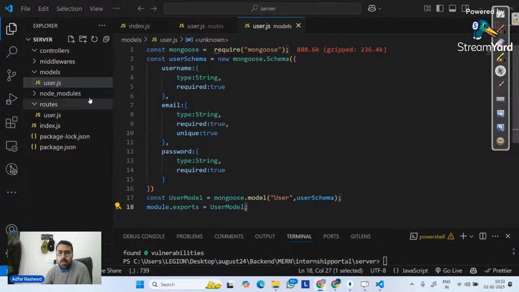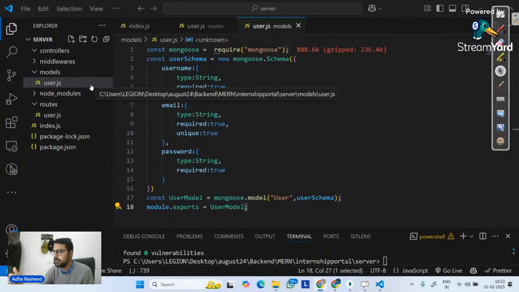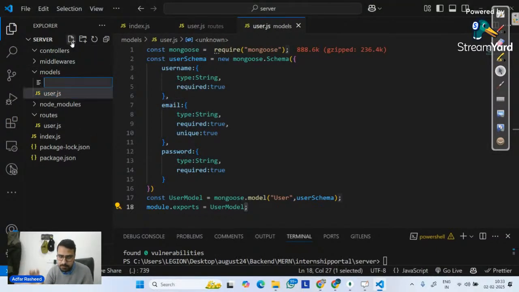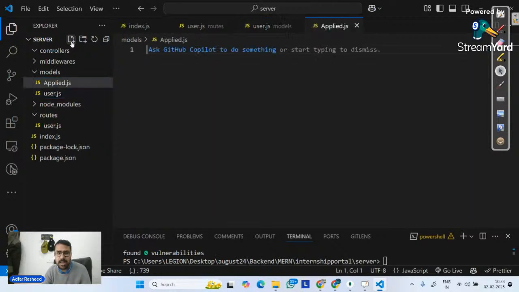It's done. Now there will be multiple models. Will there be only one model in this entire project? The answer is no. Why? Because if you remember the application which we are creating, we have to see applied opportunities as well. So those applied opportunities for that user have to be there as well. So there are 2 models involved. I'm not going to create another model right now because we have not seen it, but I am pretty sure there'll be one other file with the name apply.js. Yes or no? There will be multiple models because it's a little bit big project. And similarly, I will have multiple routes, right?